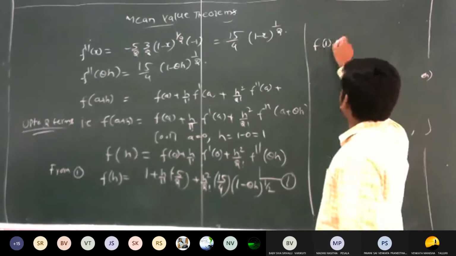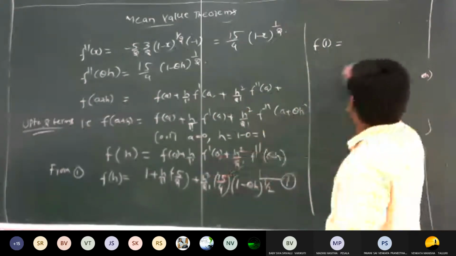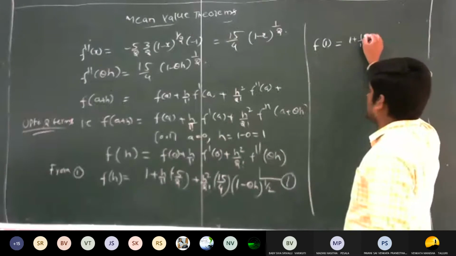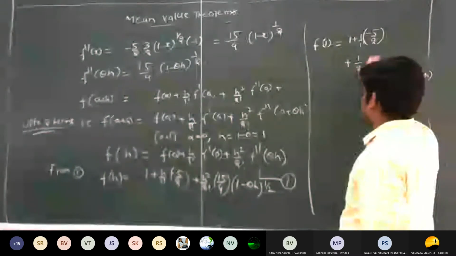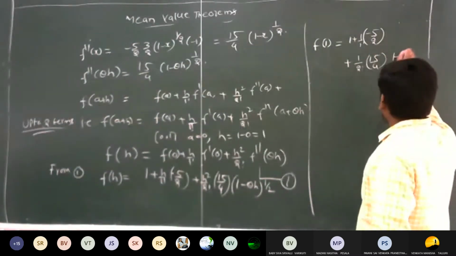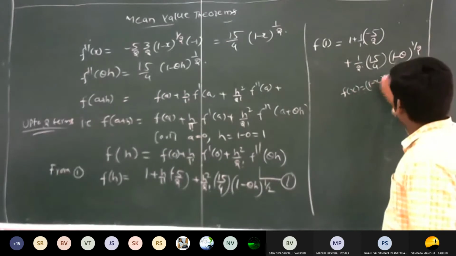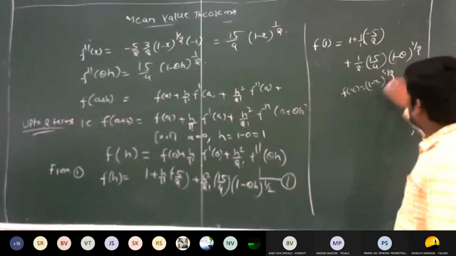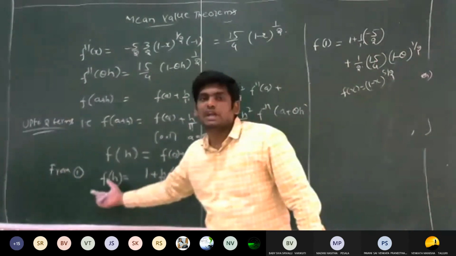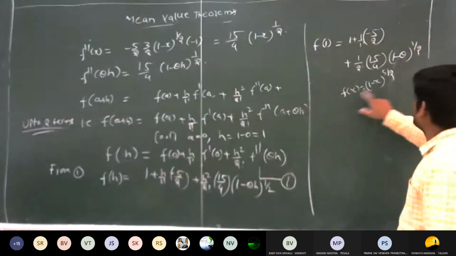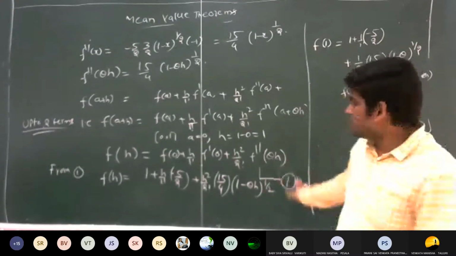Next, f of 1 is equal to, so I will explain why I am taking 1. So this is 1 plus 1 by 1 factorial into minus 5 by 2, plus 1 by 2 factorial into 15 by 4 into (1 minus theta) whole power 1 by 2, since f of x is equal to (1 minus x) whole power 5 by 2. So here we are calculating the value of theta, but the left hand side value is unknown. Why? Because if you find f of h, it becomes (1 minus h) whole power 5 by 2, an unknown value. So because of that, I want to eliminate this value.